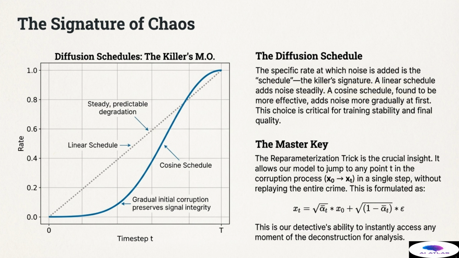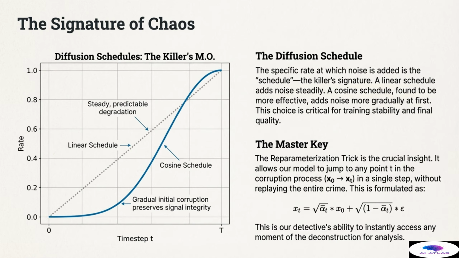But even with a perfect schedule, imagine having to simulate thousands of steps every time you want to check a specific point in the corruption. That would be computationally impossible. This brings us to the master key, the reparameterization trick. This mathematical insight allows the model to instantly jump directly from the clean image x0 to any corrupted image xt in a single, non-sequential step, without needing to replay the entire crime.